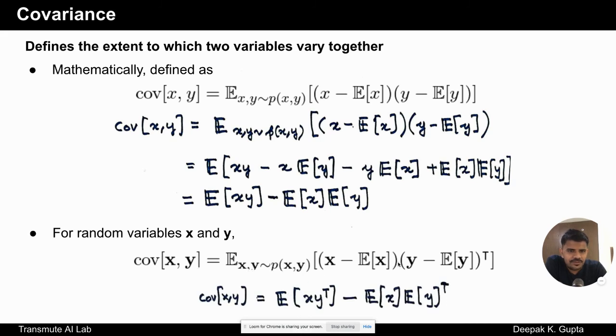And then if we again do some multiplications, we end up with x times y. We expand this and simplify, and we end up with expectation of x y transpose minus expectation of x into expectation of y transpose. So that's how we compute the covariance between two vectors x and y. The expectation, the variance, and this covariance we are going to rigorously use in our later lectures when we look into more details about the probability distributions themselves. Thank you.